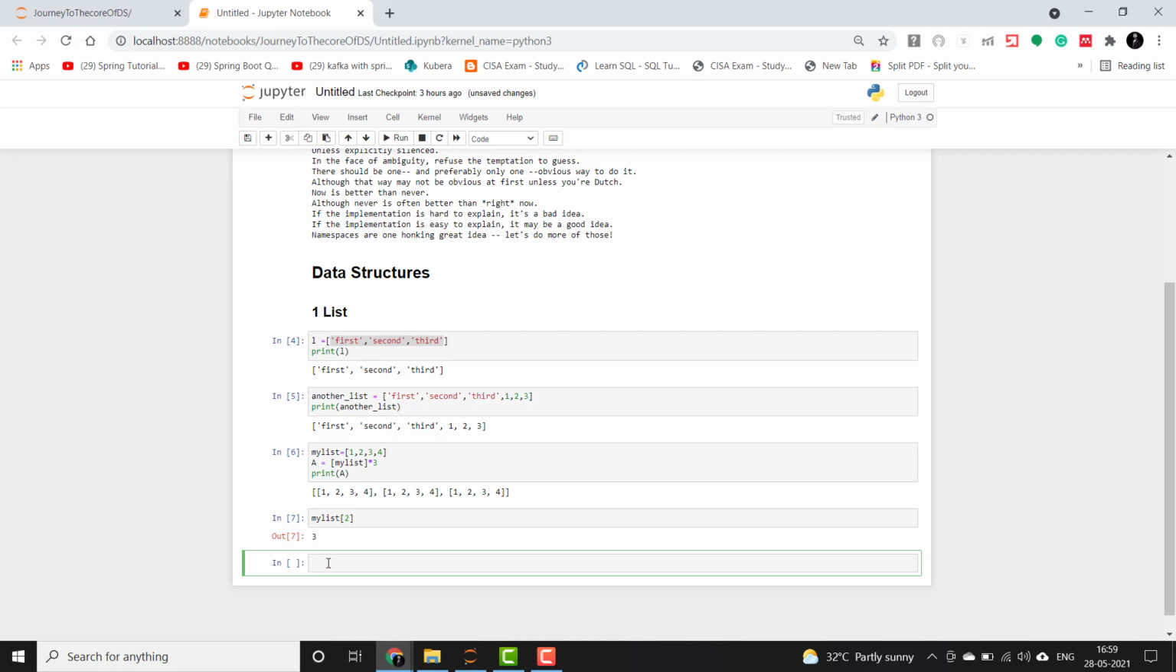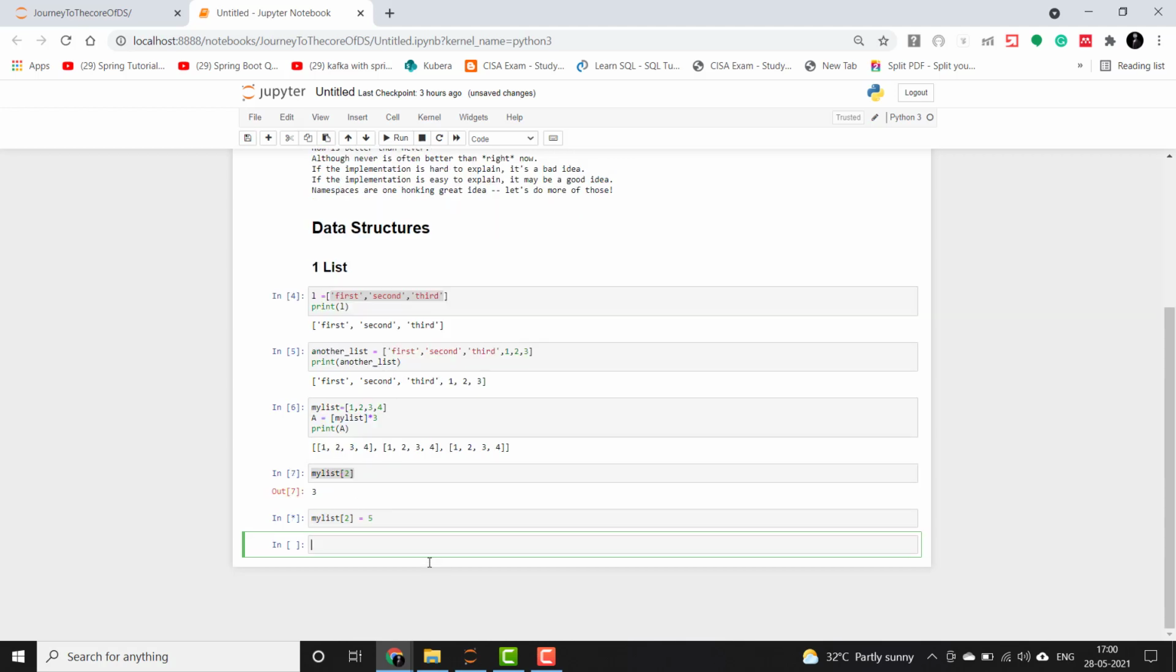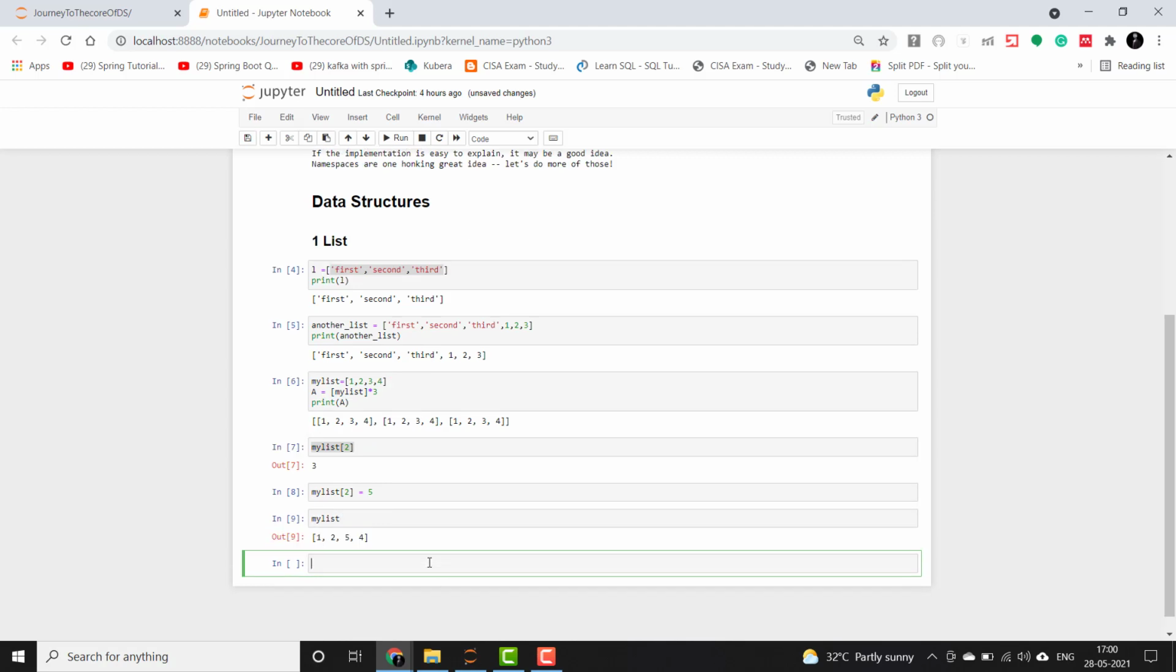And we can even change the element in that particular list by the same operation we did before and assigning a value to it. Let's say that we want to change 3 to 5. So you can simply do that by indexing. Okay, and we can print this. So guys, see that the third element is changed to 5 now instead of 3.